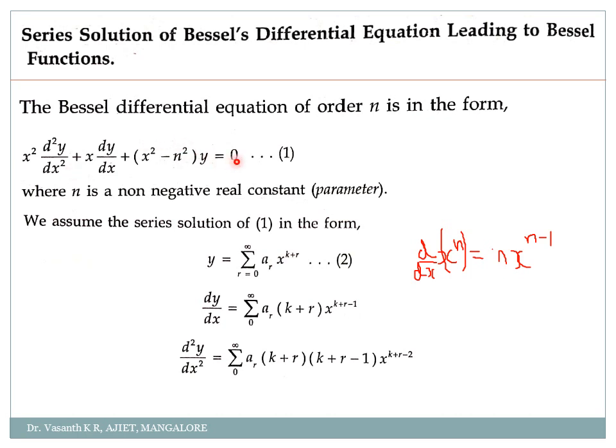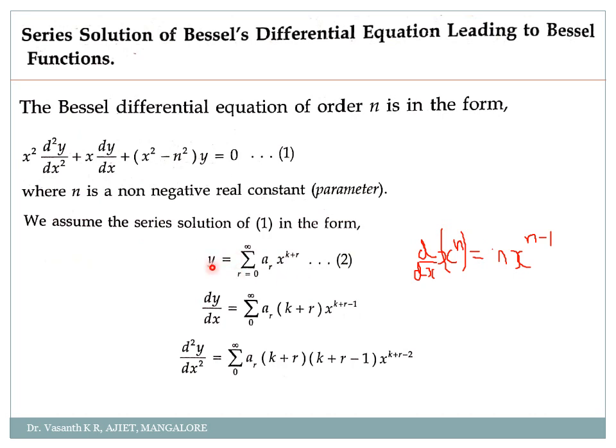Now you consider this k plus r minus 1 as n. So it is k plus r minus 1, that is n into x to the power, again n minus 1. So k plus r minus 1 minus 1. So how many minus 1s are there? 2. So it will become x to the power k plus r minus 2. Are you clear with these first steps, my dear students?